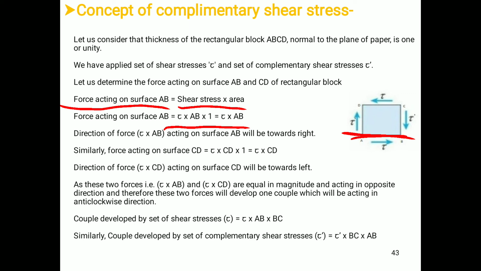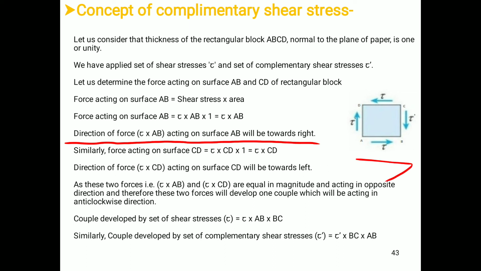Therefore, the force acting on surface AB is equal to tau into AB. The direction of force tau AB acting on surface AB will be towards right. Similarly, force acting on surface CD will be tau CD, and its direction will be towards left.